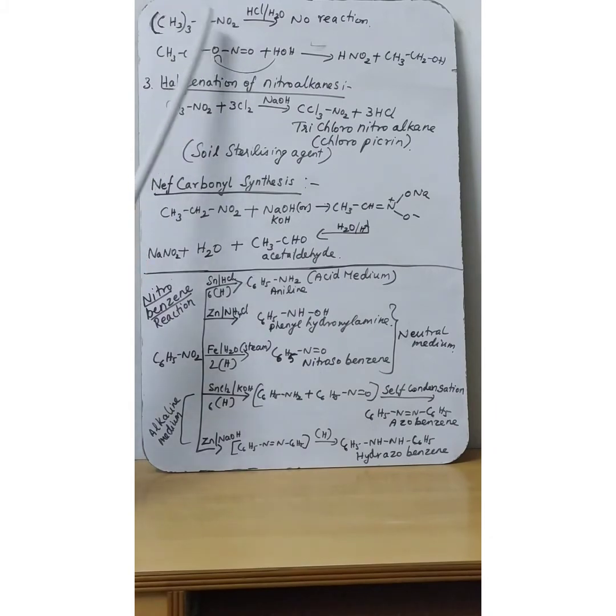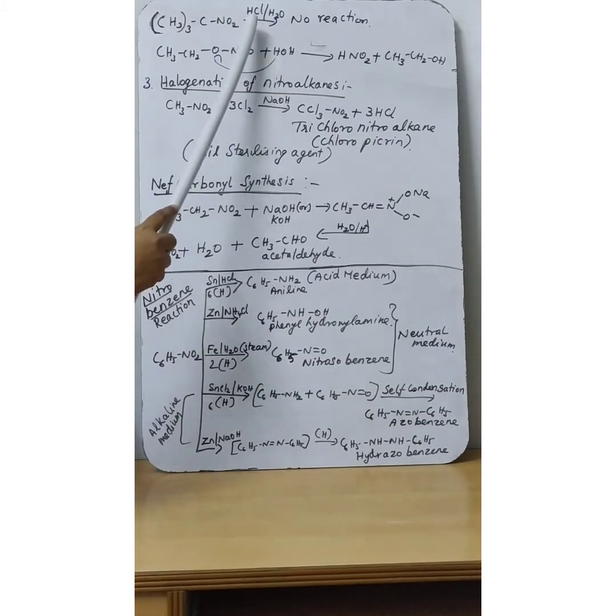Tertiary nitroalkane will undergo hydrolysis. It will not give any product. That is, in the presence of hydrochloric acid, the reaction will not take place. Primary nitroalkanes, secondary nitroalkanes and tertiary nitroalkanes: primary nitroalkanes we have discussed, acetic acid is the product, and secondary nitroalkanes will undergo hydrolysis in the presence of HCl and give acetone, a ketone, as the product, and tertiary nitroalkane will not undergo hydrolysis in the presence of hydrochloric acid. Okay.